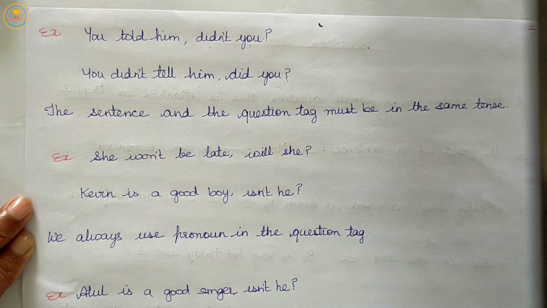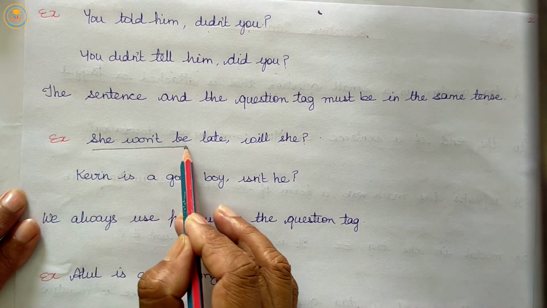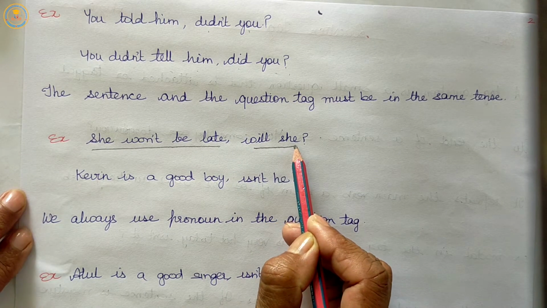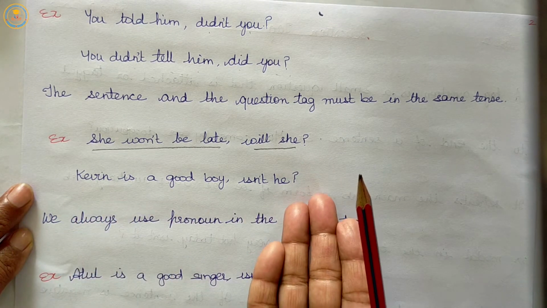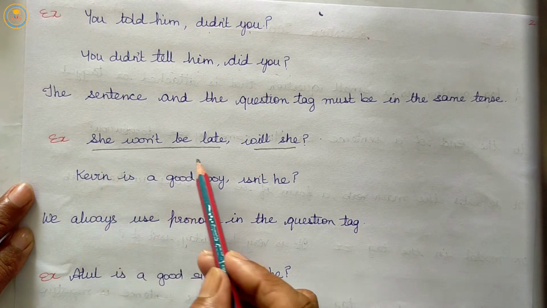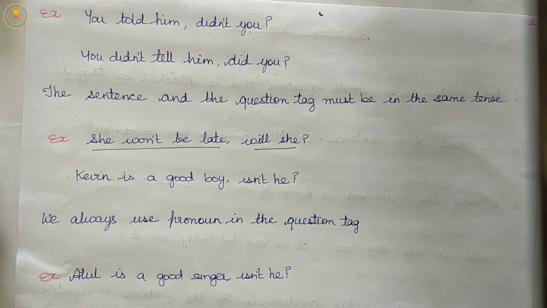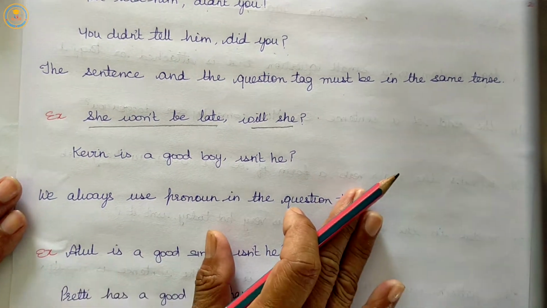Next, the sentence and the question tag must be in the same tense. Yes, the statement and the question tag must be in the same tense.